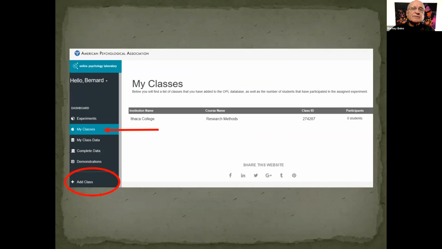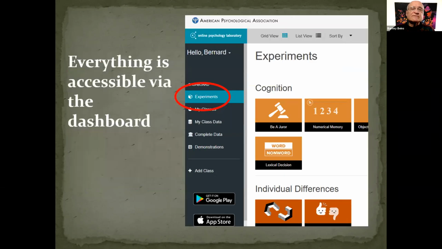So you just go to the dashboard, click on My Classes if you have already added classes. If not, down at the bottom, you can see how to add a new class. And the process is fairly simple and straightforward. And everything, as I said, is accessible via the dashboard. And if you want to look at the experiments, or if you want students to engage in them for data collection, you just click on experiments and you see the range of options. And Sean will talk about all the different opportunities in his segment of the presentation.